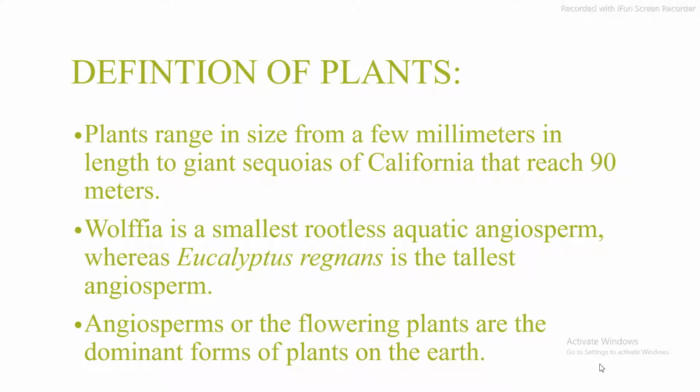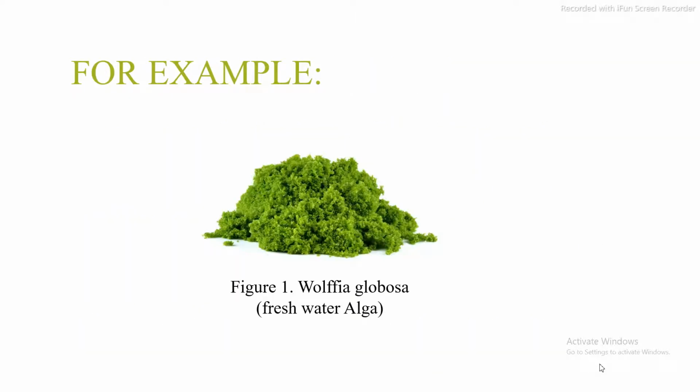Plants range in size from a few millimeters in length to giant sequoias of California that reach 90 meters. Wolffia is the smallest rootless aquatic angiosperm, whereas Eucalyptus regnans is the tallest angiosperm. Angiosperms, or the flowering plants, are the dominant forms of plants on the earth. For example, Wolffia globosa. It is also called the freshwater alga.